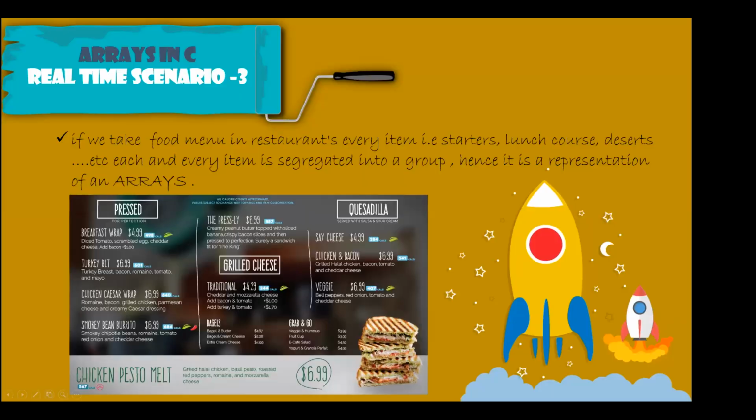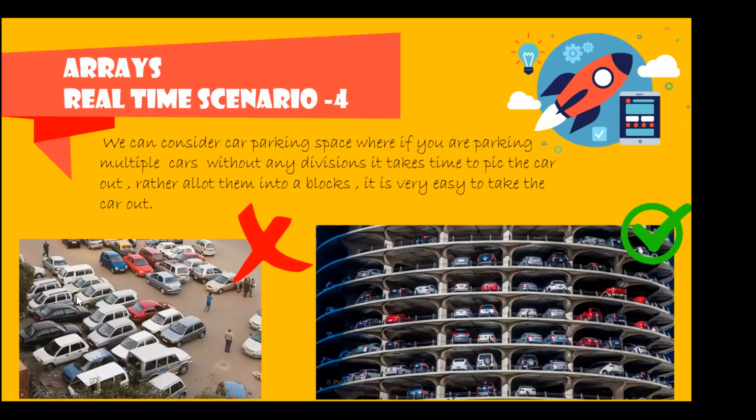Look at this puzzle. For example, this one is unorganized, so it is very difficult to take things out. If I want to take out this car, is it possible? There is no way, because it is not organized, it is not indexed. Whereas in this one, though there are so many, it is well organized and well indexed, so I can take out any of the cars without disturbing the other ones. So that is how arrays will help greatly.